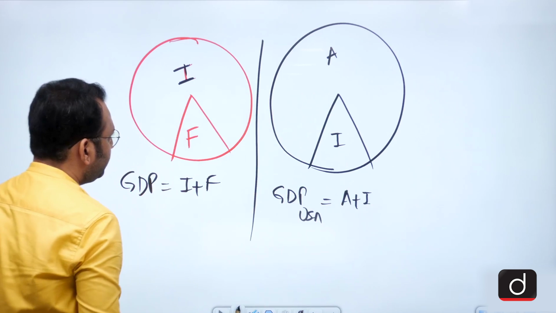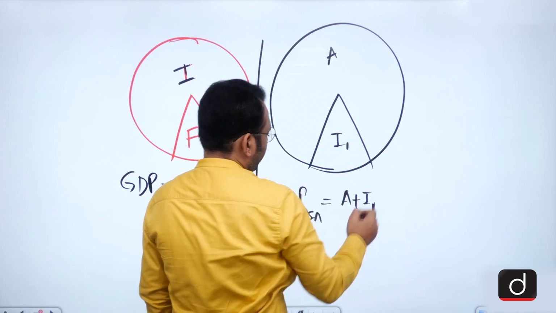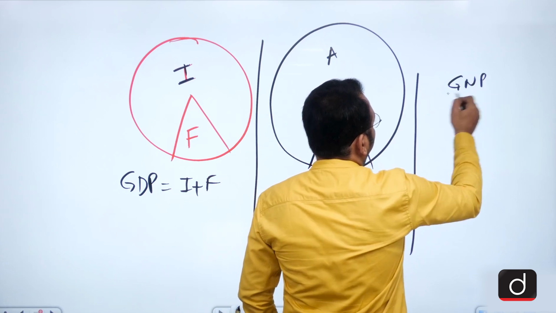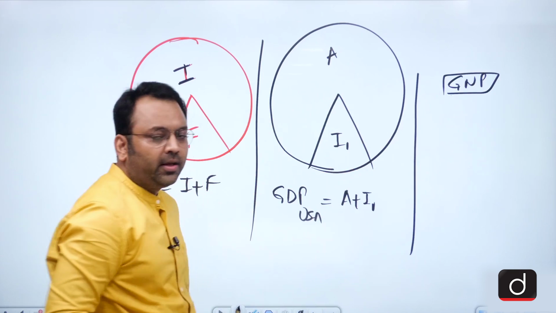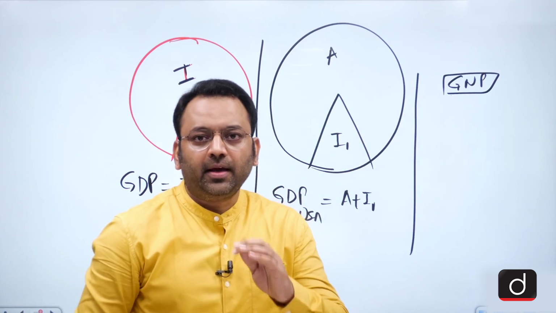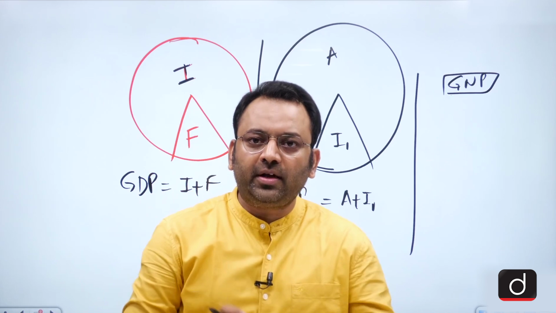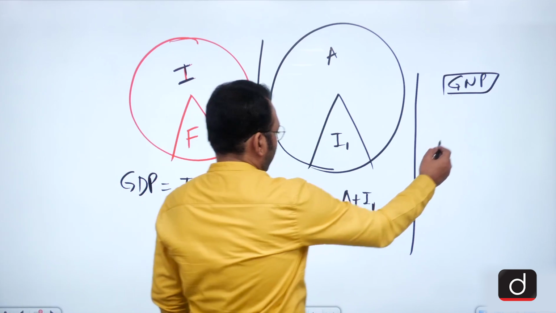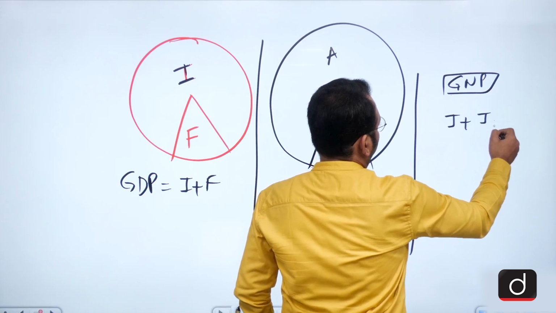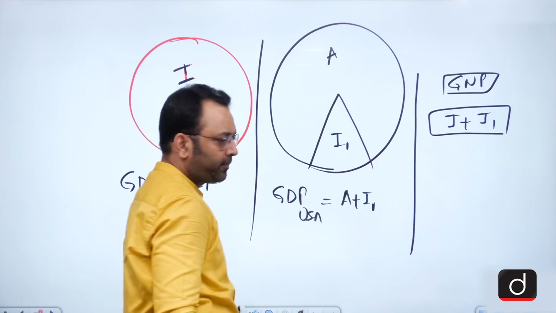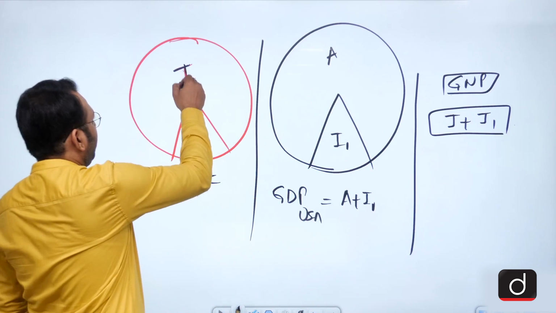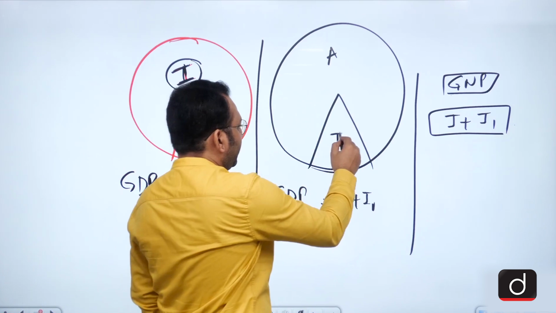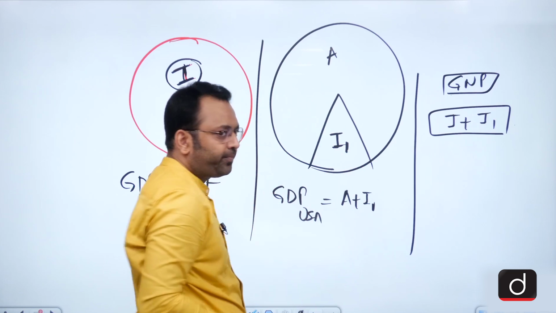Now say this is I1, and suppose I wish to calculate the GNP of India. It means what? The total production by Indians across the world including India. So can I say the GNP would be I plus I1. I means the production of Indians in India, and I1 the production of Indians abroad.